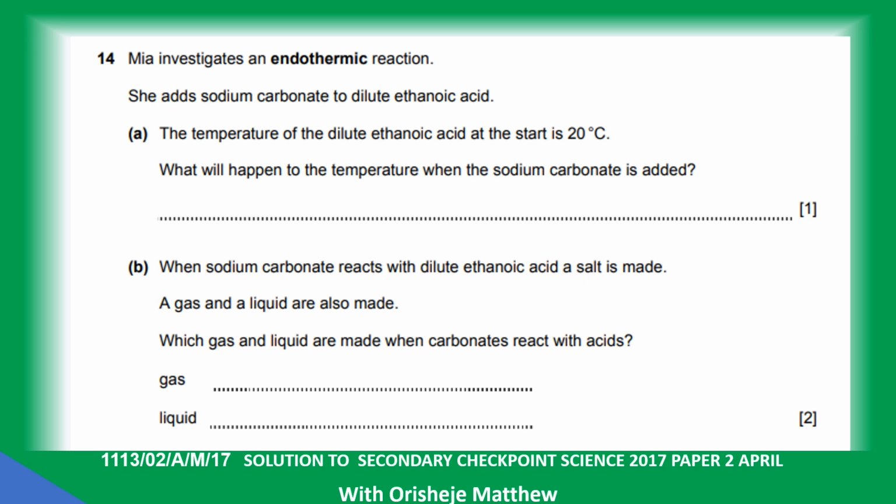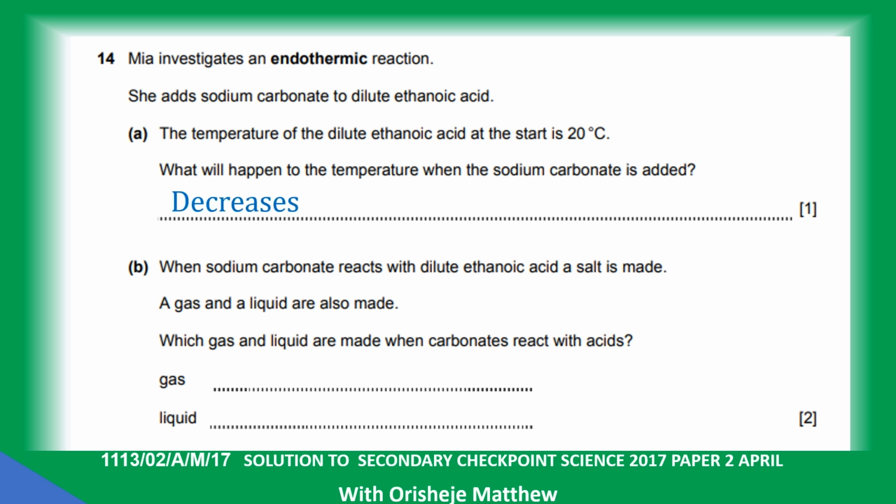Mia investigates an endothermic reaction, a reaction that leads to a drop in temperature. She adds sodium carbonate to dilute ethanoic acid. The temperature of the dilute ethanoic acid at the start of the experiment is 20 degrees Celsius. What will happen to the temperature when sodium carbonate is added? Because it's an endothermic reaction, it is going to decrease.